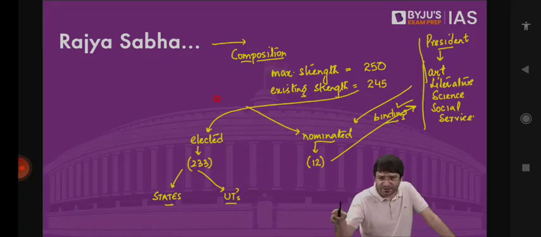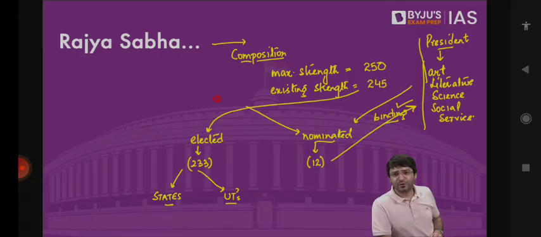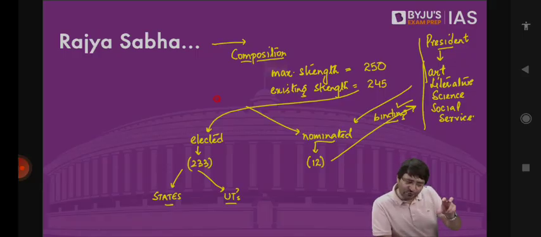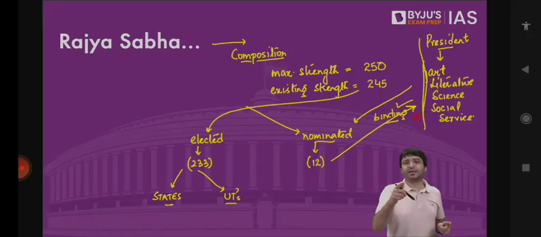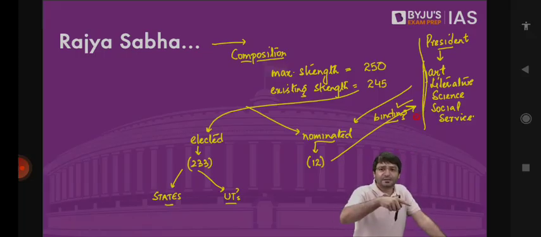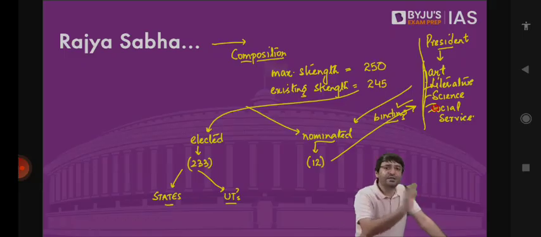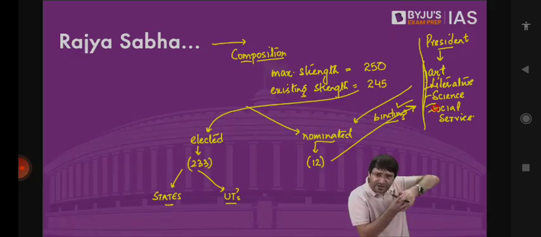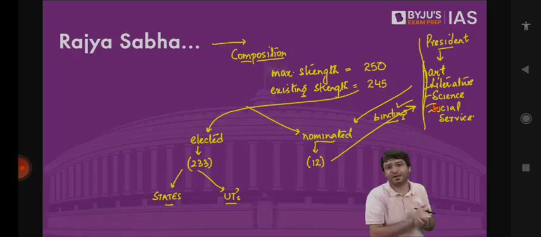And the nominated route is provided so that we can have talented individuals who may not want to contest elections, who may not want to enter the well of election campaigning, but are still important for the lawmaking exercise. Rajya Sabha provides an opportunity to such talented individuals to also become part of the lawmaking exercise. And it is not that the president will have to nominate MPs only from these fields, art, literature, science, social service. The Constitution only provides an illustration that the president can nominate MPs from fields such as art, literature, science, social service. That doesn't mean the president has to restrict itself only to this list. The president can nominate anybody who has performed spectacularly well in any field in India so that you can be part of the lawmaking exercise and become a member of Rajya Sabha.